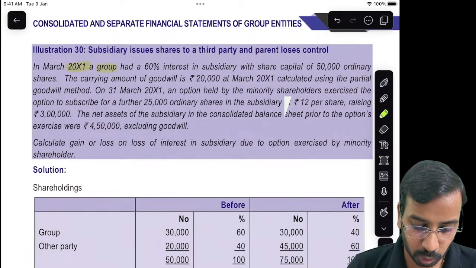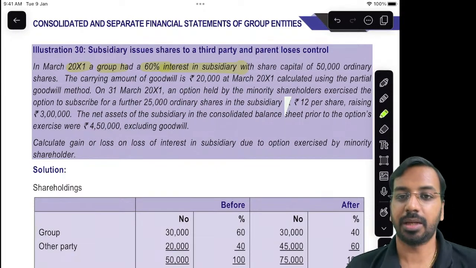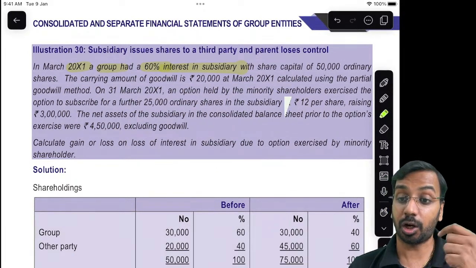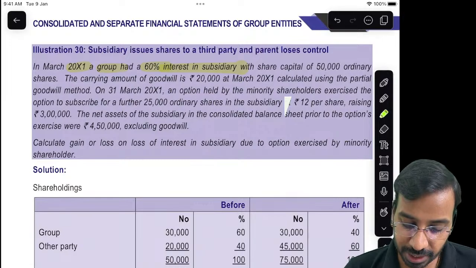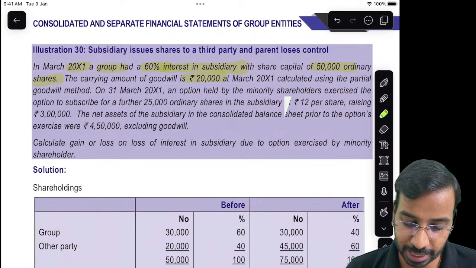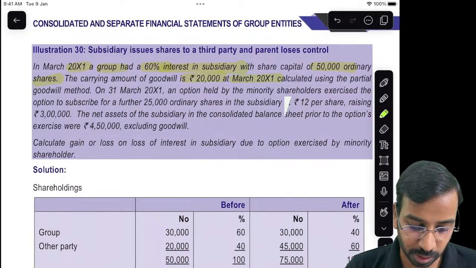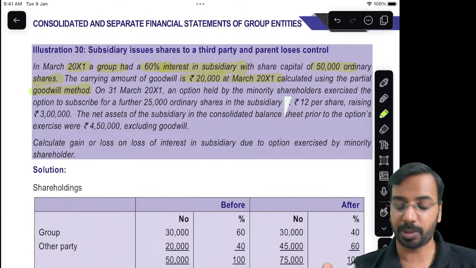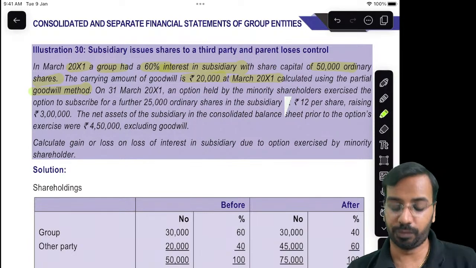In March year 1, a group had 60% interest in a subsidiary. When we have 60% interest, it means we control the subsidiary. It has share capital of 50,000 ordinary shares, and the carrying amount of goodwill is 20,000 at March year 1, calculated using the partial goodwill method, meaning the proportionate method. Fair value is full goodwill.